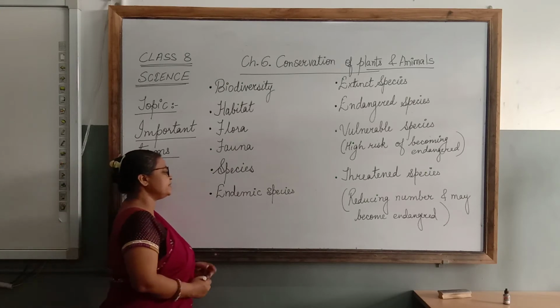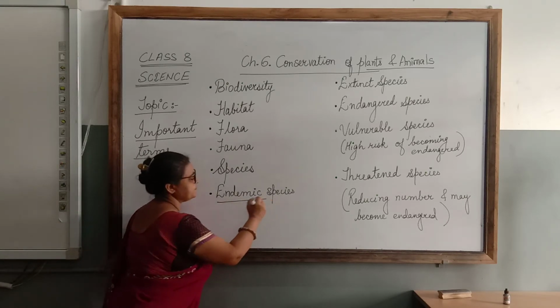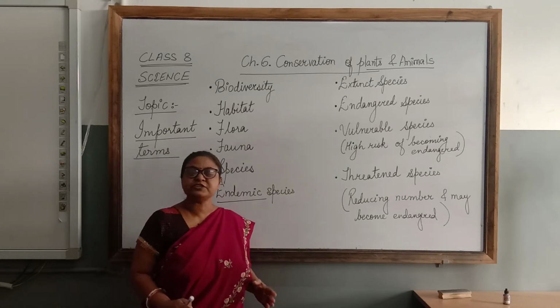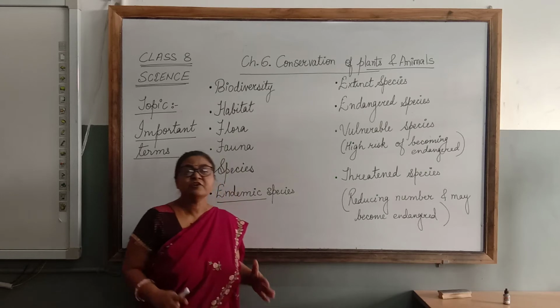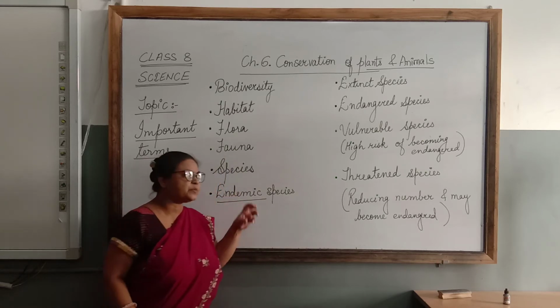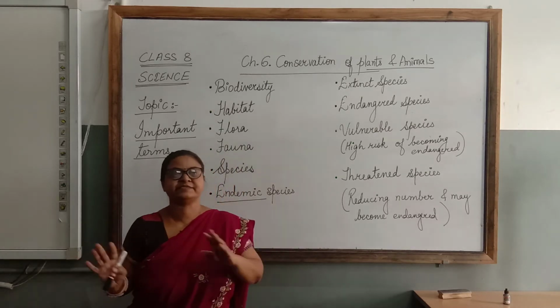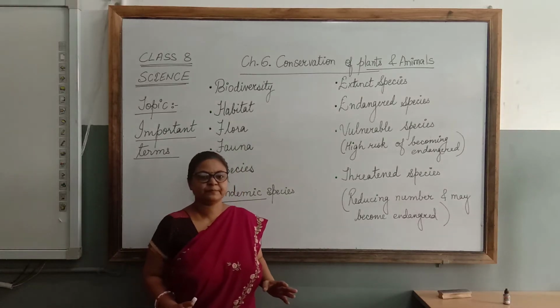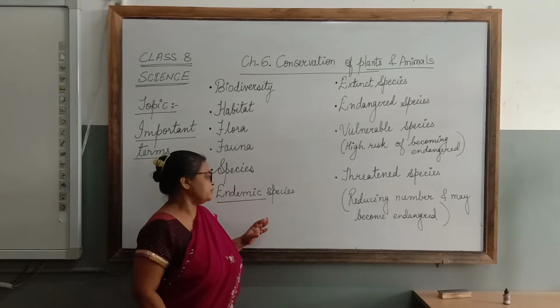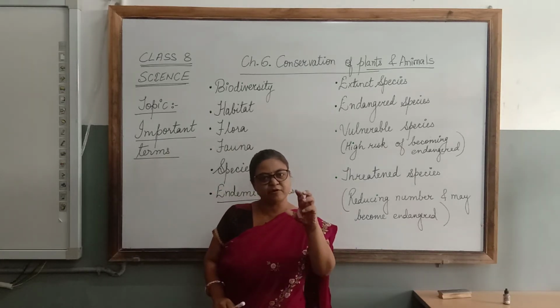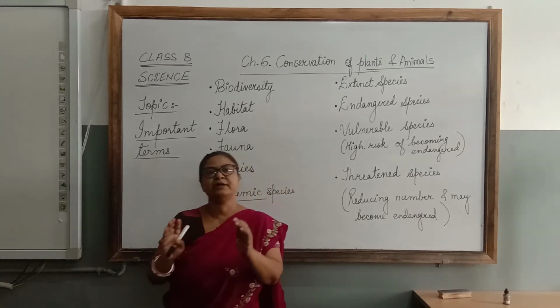Now, the next term is endemic species. The word endemic species means those species, those plants and animals, which are found in only one particular geographical region. They are not found anywhere else. Means they are not commonly found everywhere on the earth. They are only located or limited to a particular region.